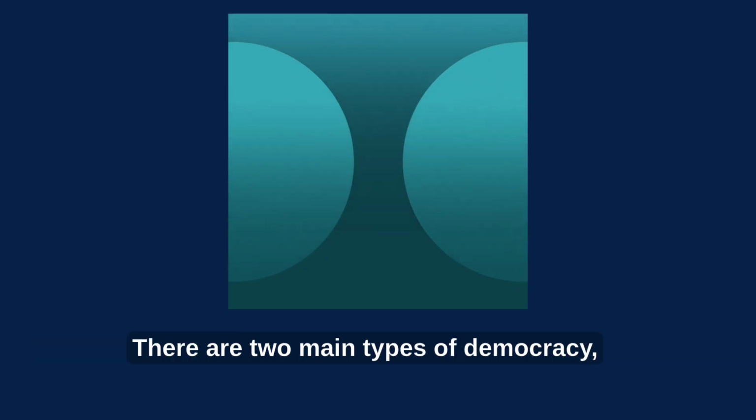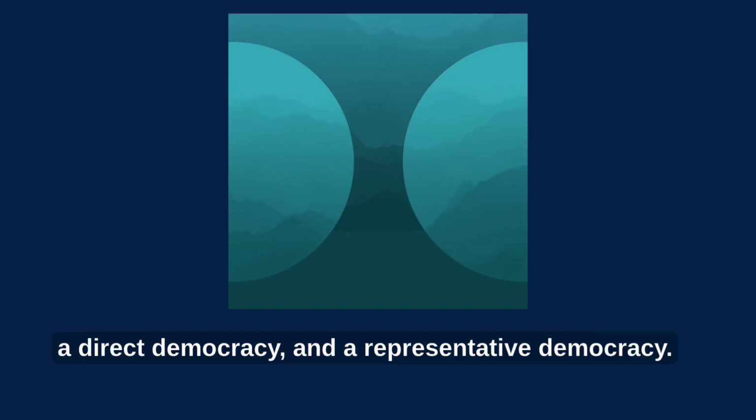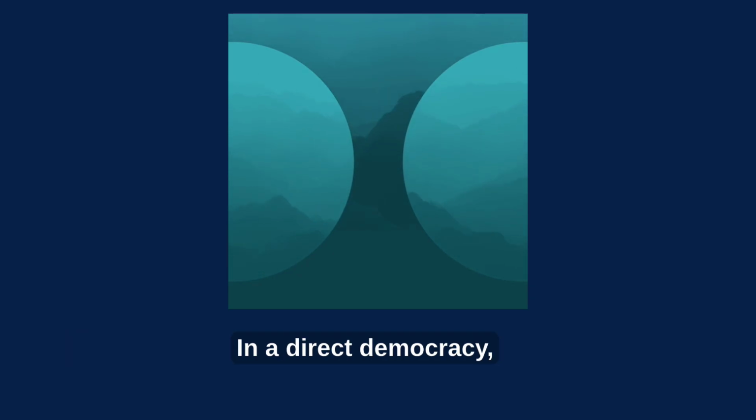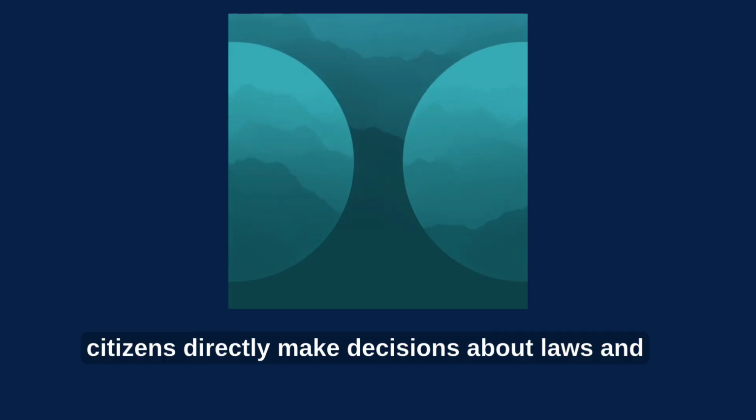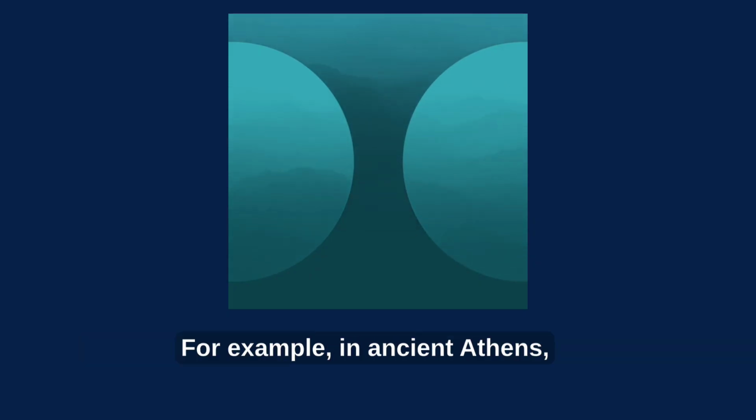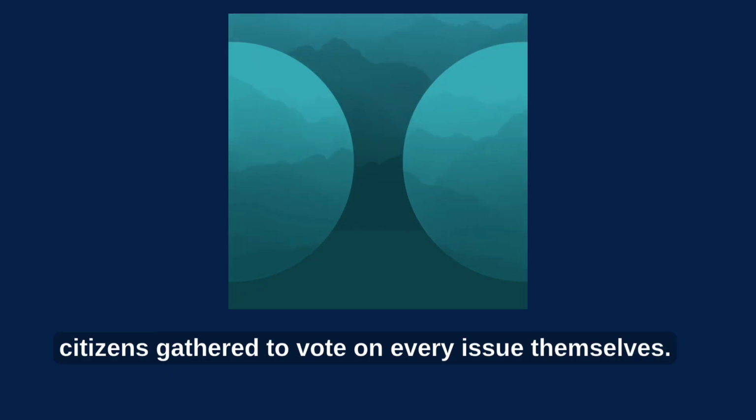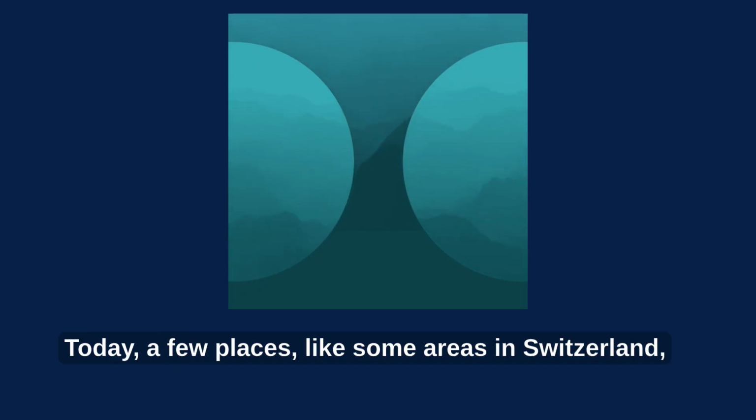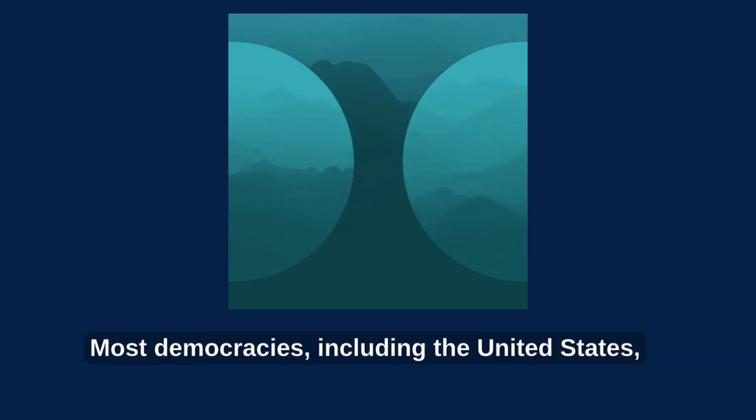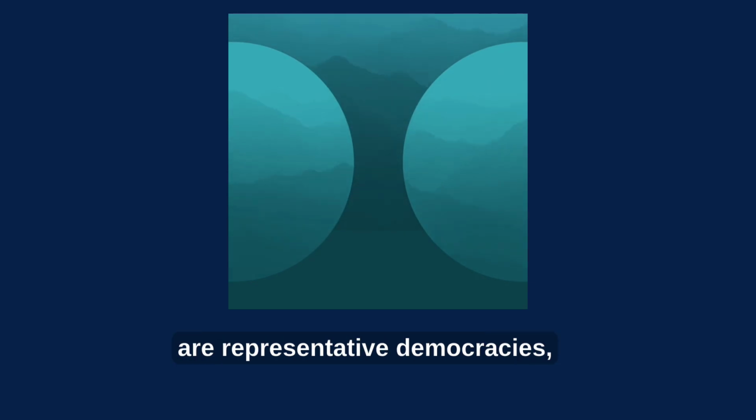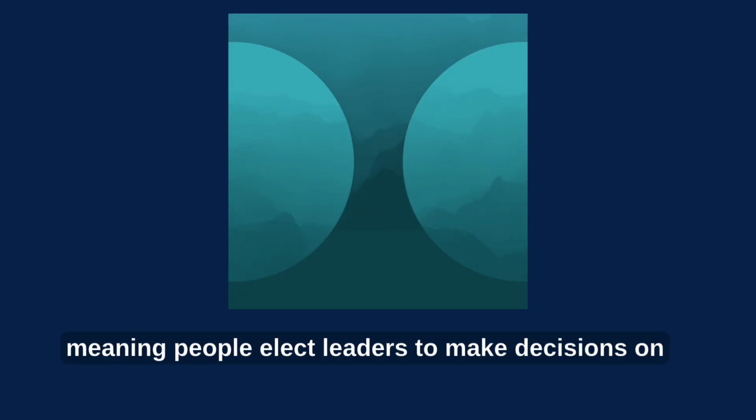There are two main types of democracy, a direct democracy and a representative democracy. In a direct democracy, citizens directly make decisions about laws and policies. For example, in ancient Athens, citizens gathered to vote on every issue themselves. Today, a few places, like some areas in Switzerland, still use this method. Most democracies, including the United States, are representative democracies, meaning people elect leaders to make decisions on their behalf.